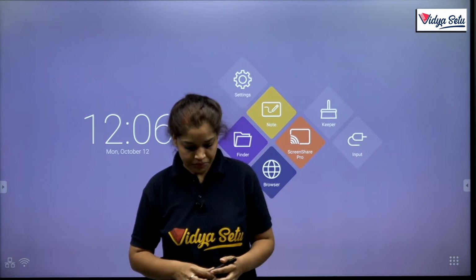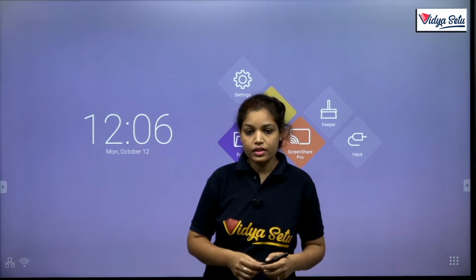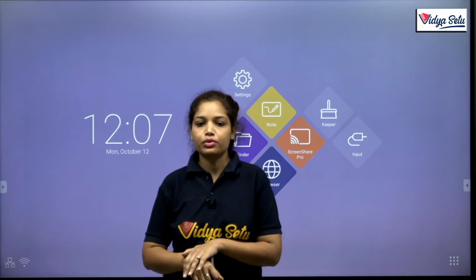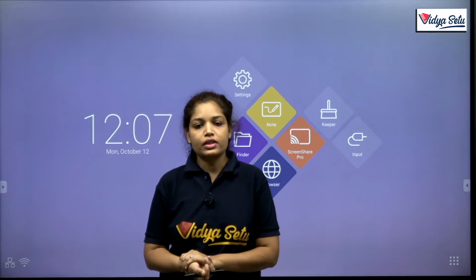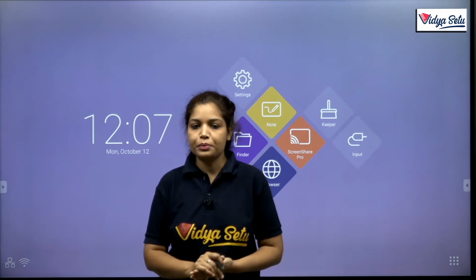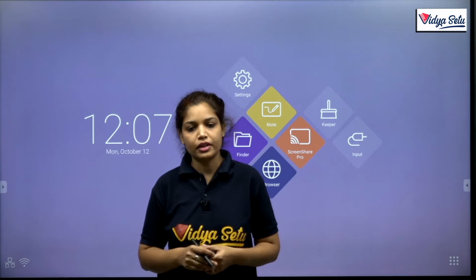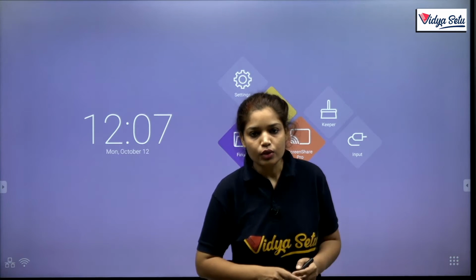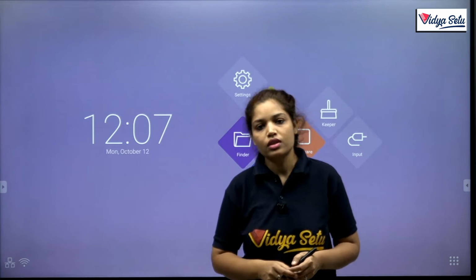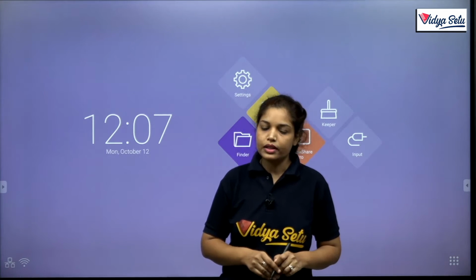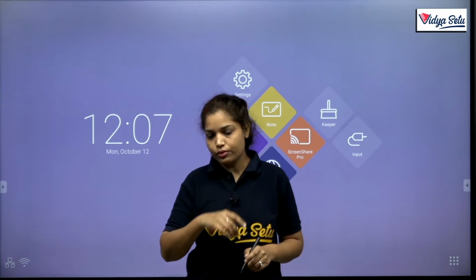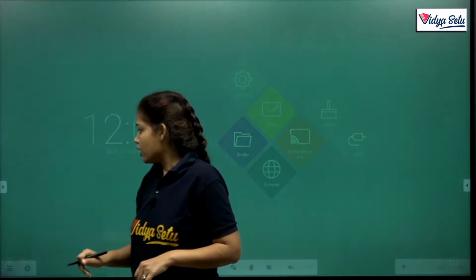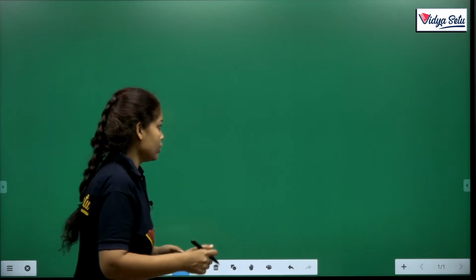Hello students, in this class we just carry forward our last topic, that is the concept of national income. We already discussed 4 concepts: GDP at market price, that is gross domestic product at market price, gross domestic product at factor cost, net domestic product at market price and net domestic product at factor cost. We just recall that first, and after that we start our fresh topic.